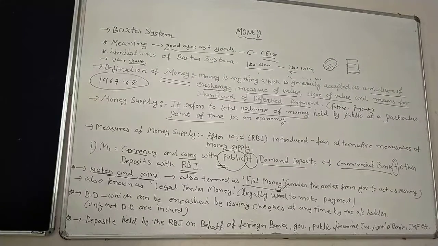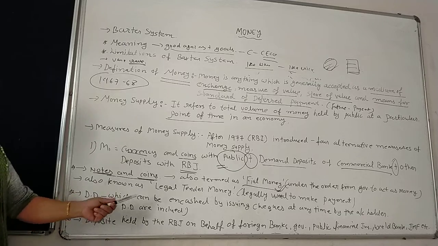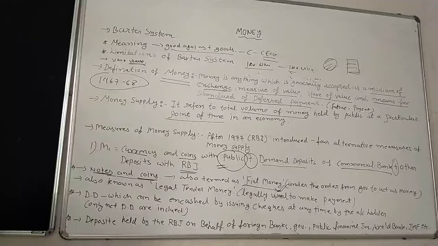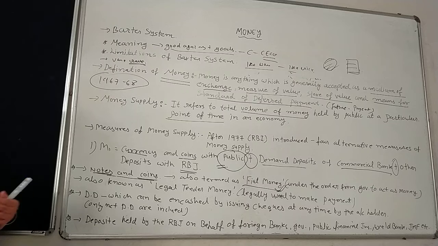So demand deposit of the public with the commercial banks. Demand deposits are the deposits which can be encashed by issuing cheques at any time by the account holder. Clear? Suppose I have an account in HDFC bank.